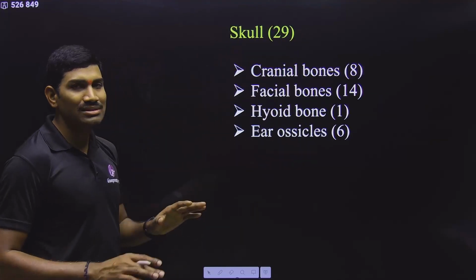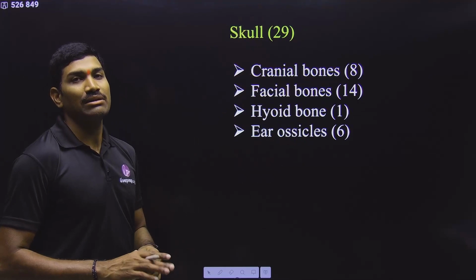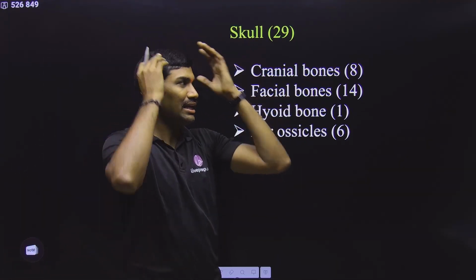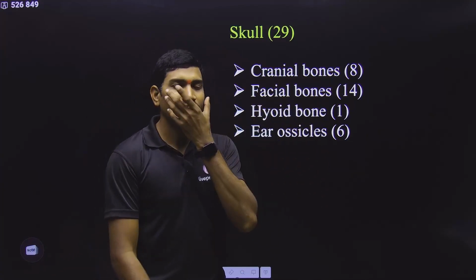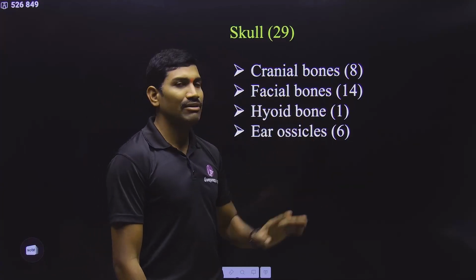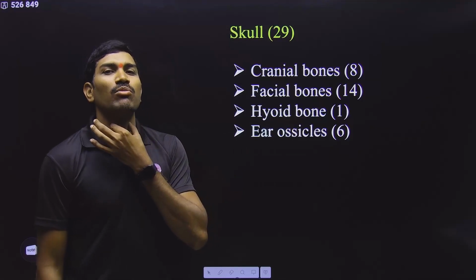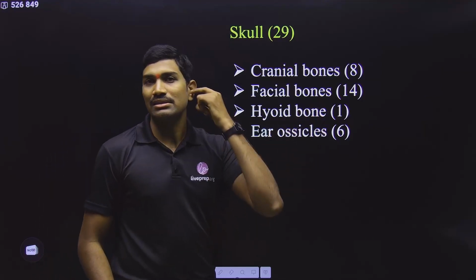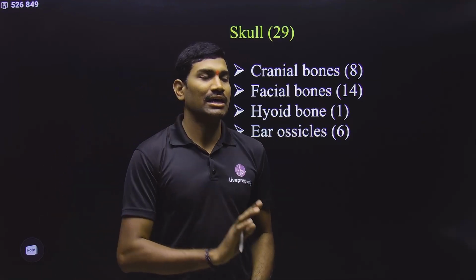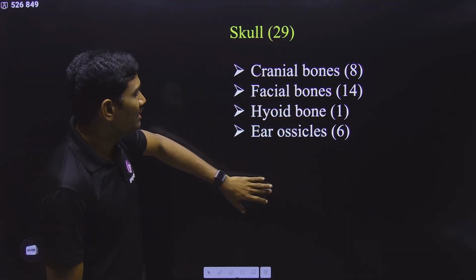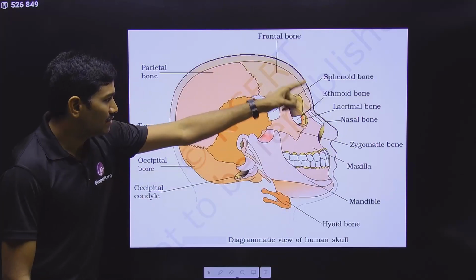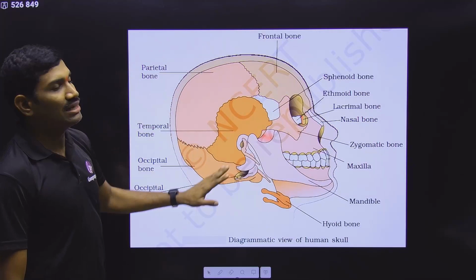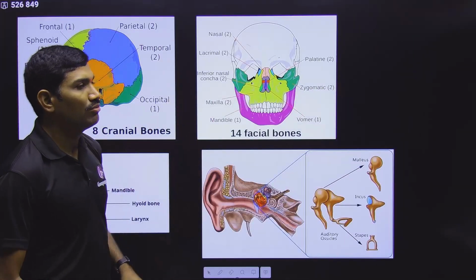Now first we are talking about the skull. The skull has a total of 29 bones. Of these, the cranium has 8 bones, and the facial bones, those which make up the face, total 14 bones. Then the hyoid bone, which is present in the neck region. And ear ossicles, 3 in this ear and 3 in this ear, so a total of 6. This is the total count for the skull bones. This is the NCERT diagram. They have given different bones and names, so please try to remember this diagram with labeling. Clear? Now I will go one by one.